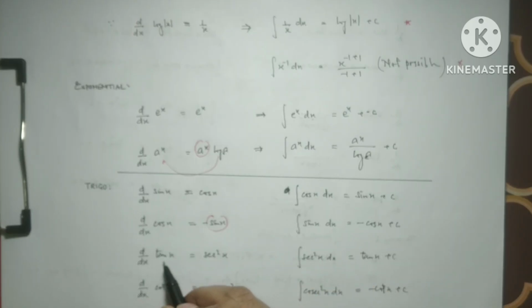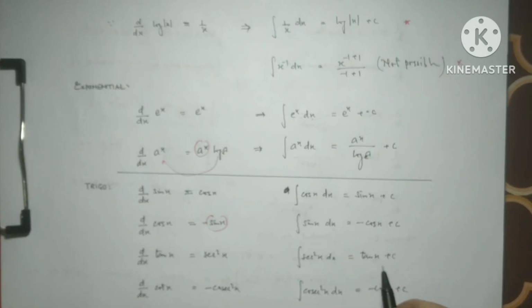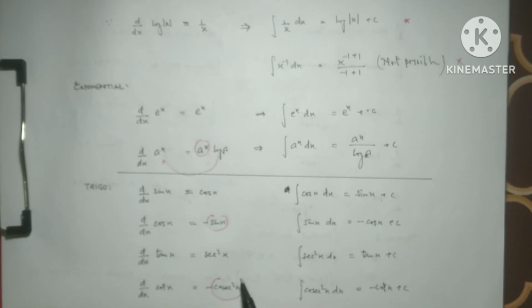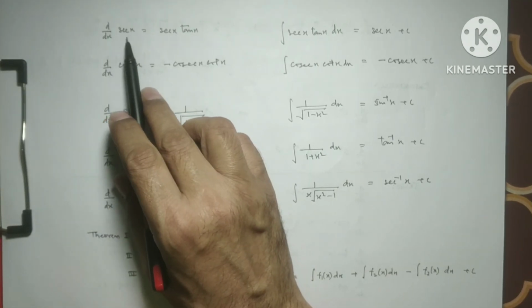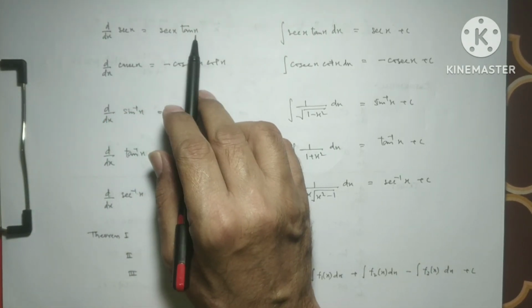And the differentiation of tan x is sec square x. So the integration of sec square x is tan x plus c. The differentiation of cot x is minus cosec square x. So the integration of cosec square x is minus cot x. Now the differentiation of sec x is sec x tan x.